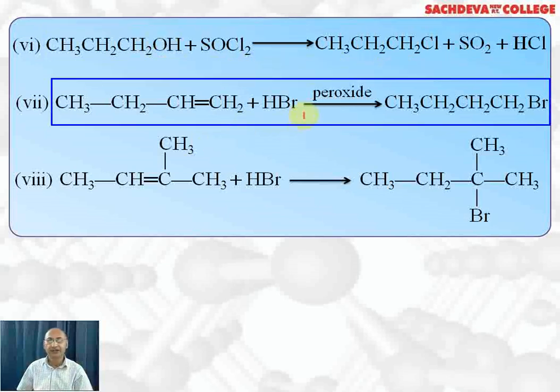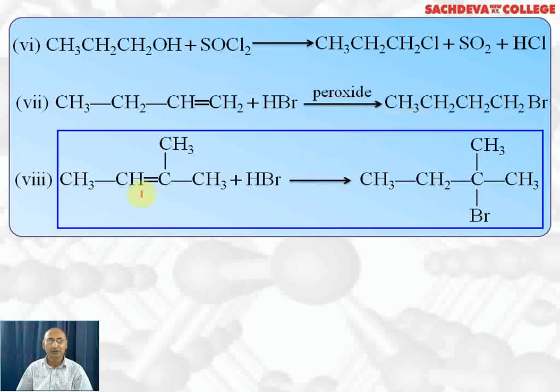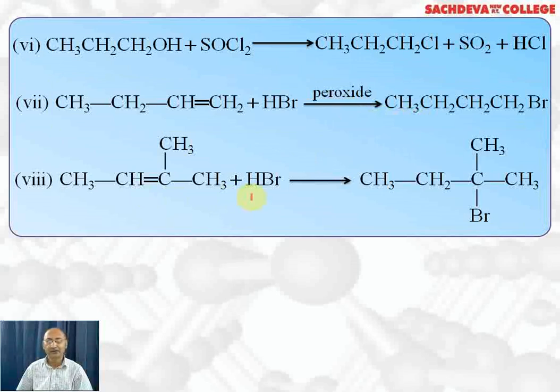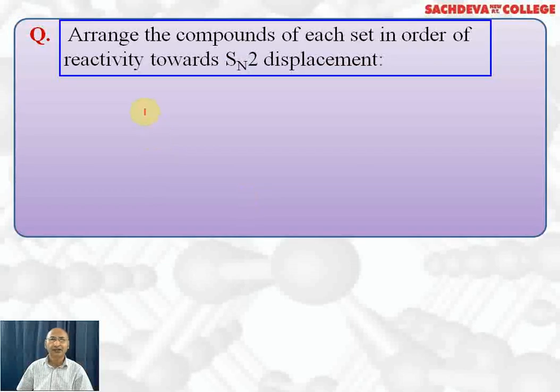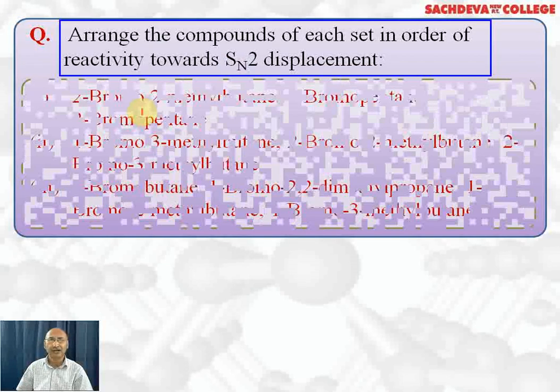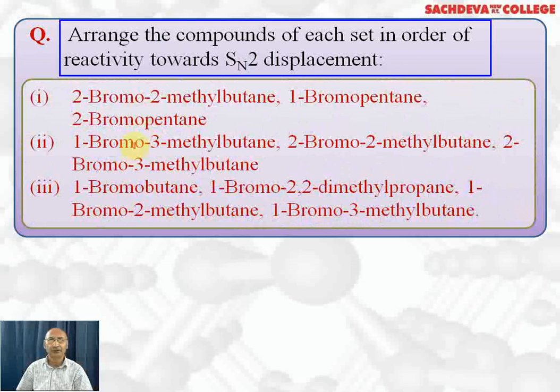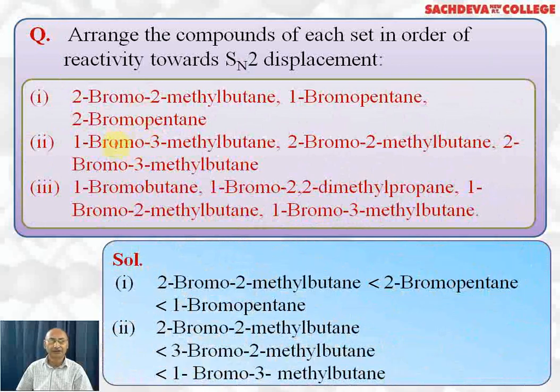1-butene is reacting with HBr in the presence of peroxide. Anti-Markovnikov addition will take place. 1-bromobutane will be the major product. Here we have 2-methyl-2-butene which reacts with HBr. Addition takes place according to Markovnikov's rule, resulting in the formation of 2-bromo-2-methylbutane. Arrange the following compounds in the order of reactivity towards SN2 displacement, and let's take up one by one.